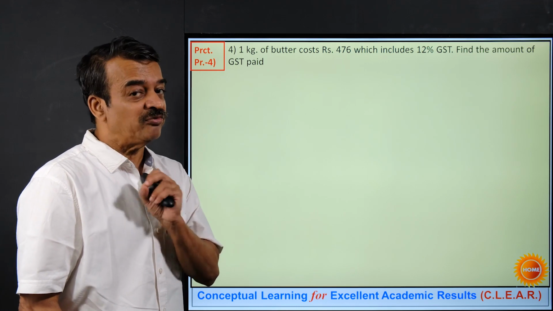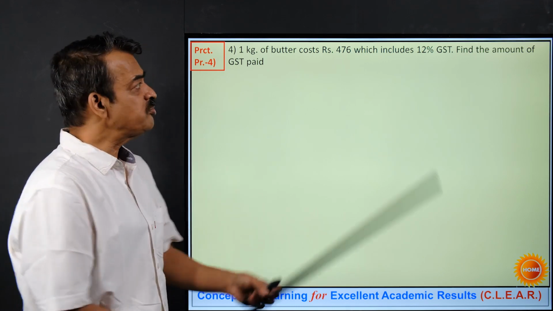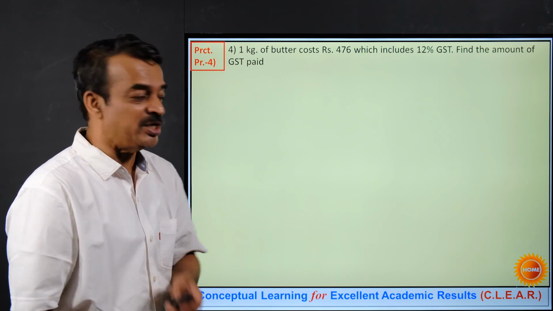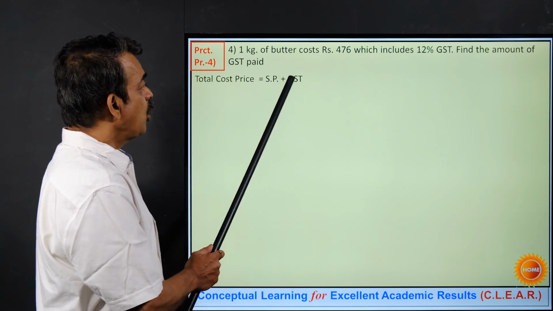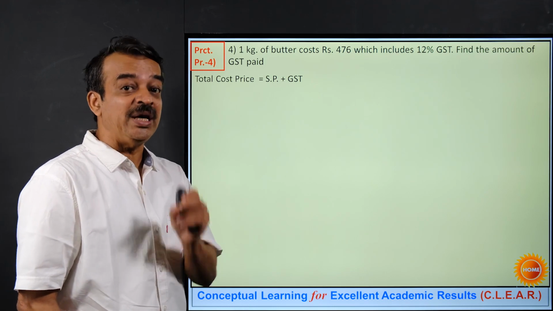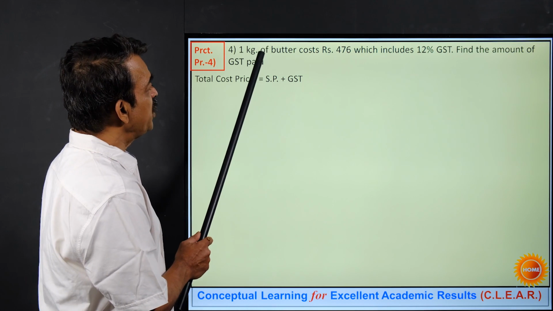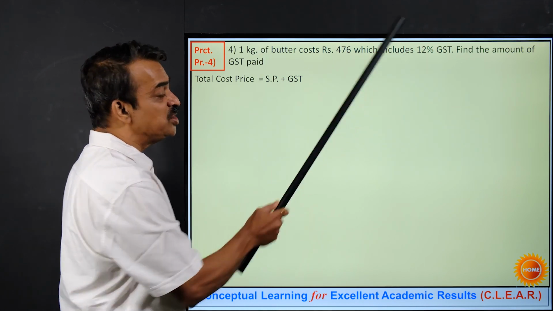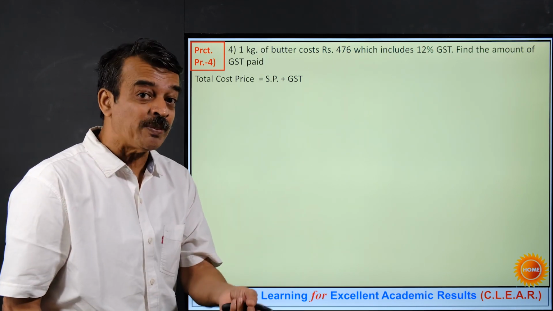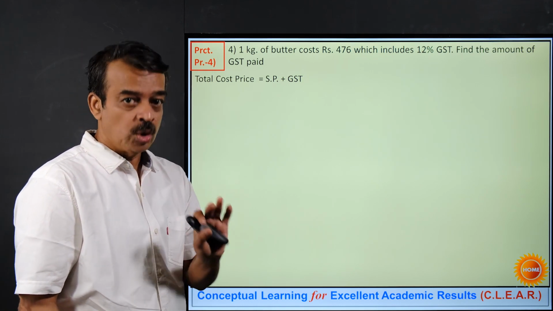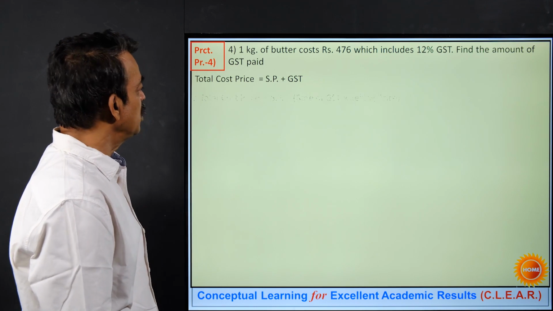So let us begin with the answer. So this 476 will be nothing but selling price plus GST. How do you calculate GST? It will be rate of GST multiplied by selling price. What is the rate of GST given in the question? It is 12%. Whose 12%? That of the selling price. Do we know selling price? No. So let us write down the equation.